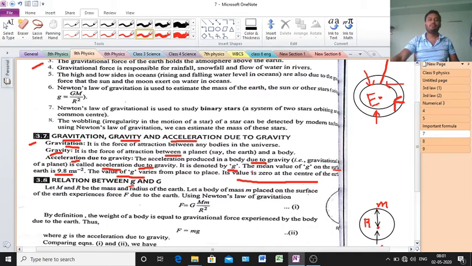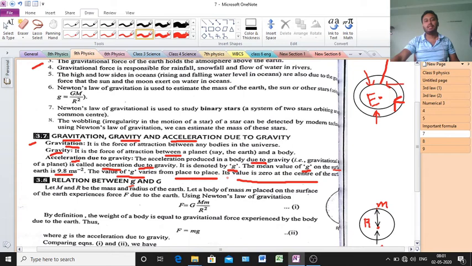The mean value of g, that means the average value of g on the surface of the earth, is 9.8 meter per second square. And the value of g varies from place to place. From one place to another place the value of g varies.